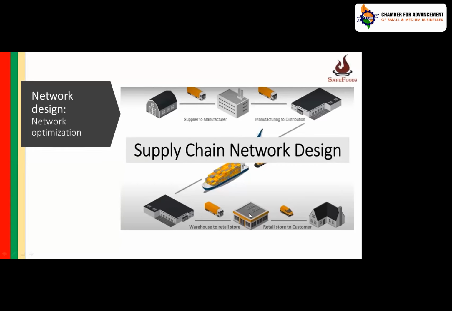Retail will raise a requirement to the warehouse. The warehouse will raise a requirement to the manufacturing or distribution, but in between there is transportation, which may take time. From manufacturing, it can go to the supplier. The supplier may have a manufacturing facility, and from this manufacturer supplier, it may go to his supplier.